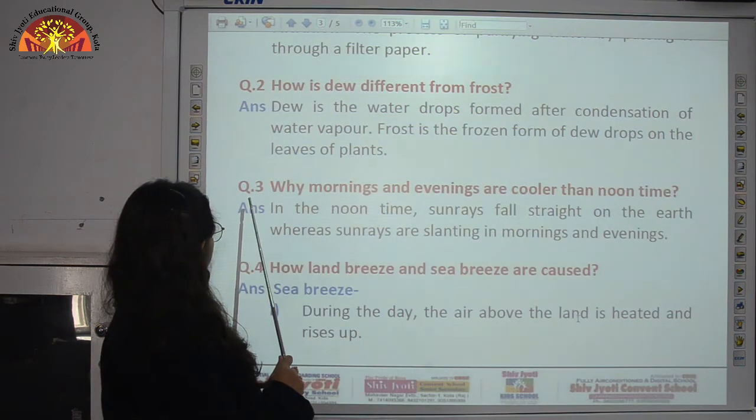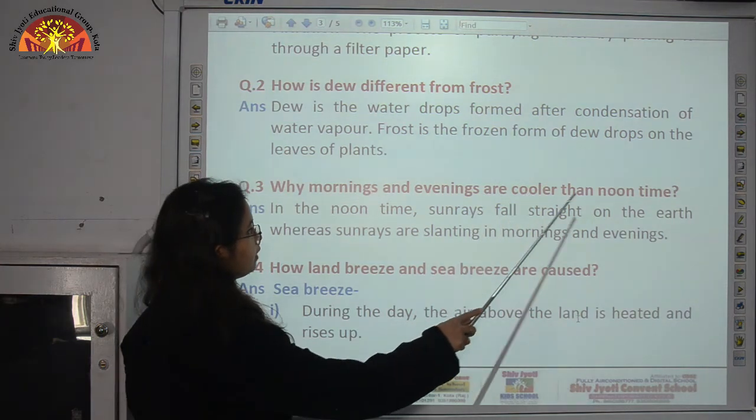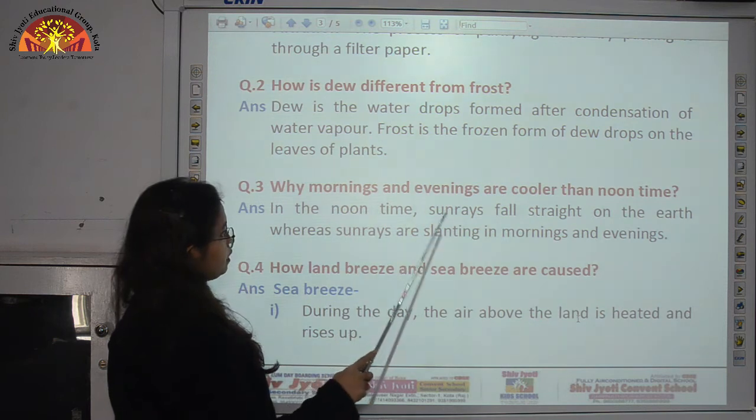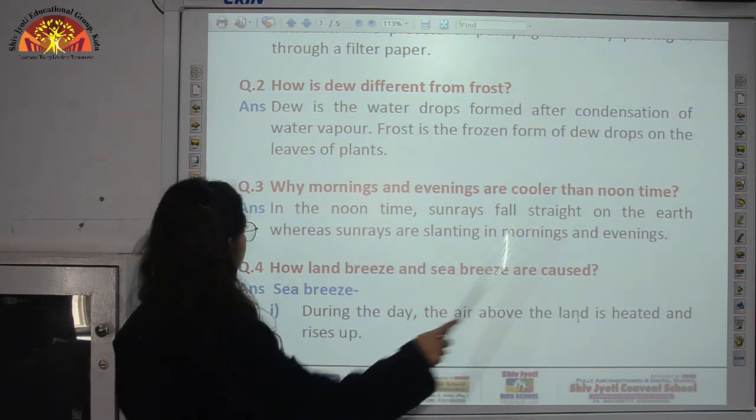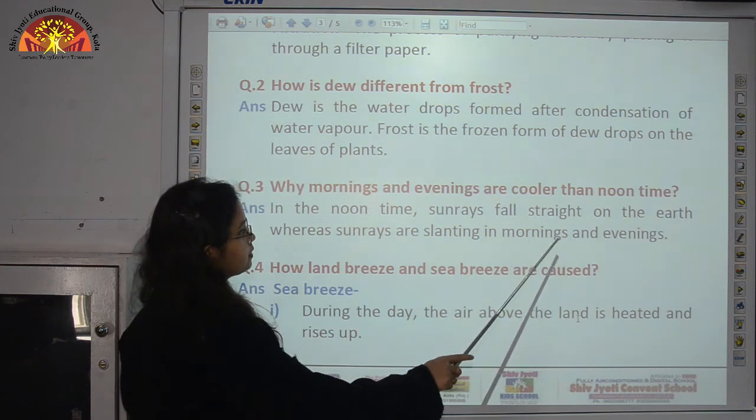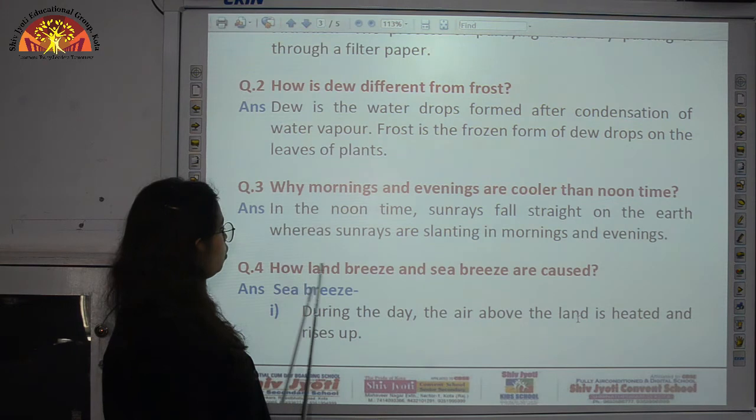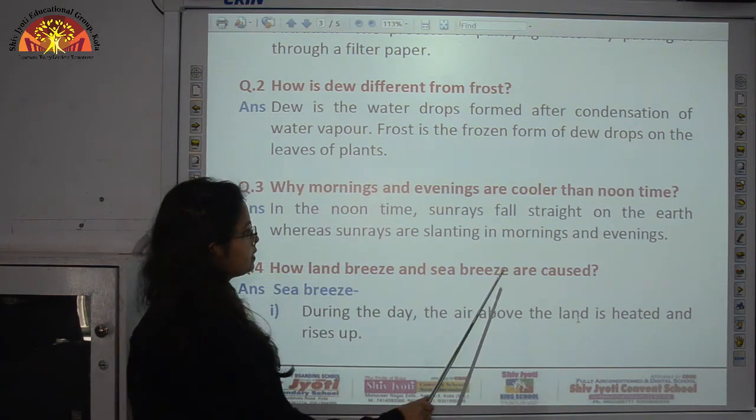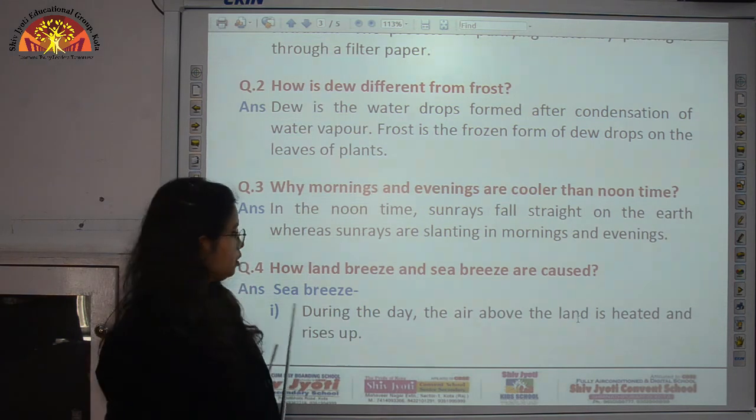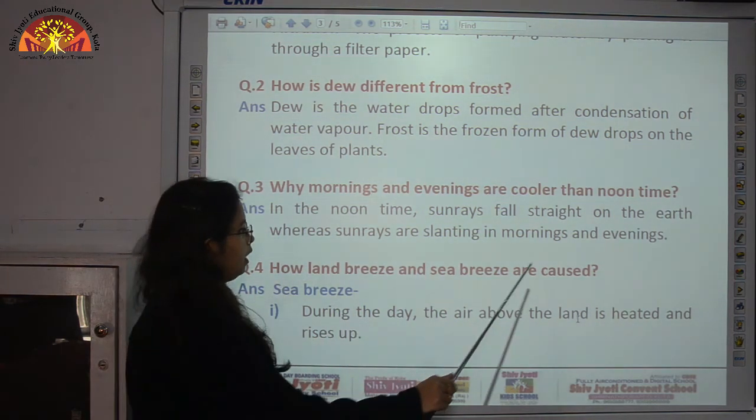Now we come to question number 3. Why are mornings and evenings cooler than noon time? So the answer is in the noon time sun rays fall straight on the earth, whereas sun rays are slanting in mornings and evenings. Question number 4 here is how land breeze and sea breeze are caused.